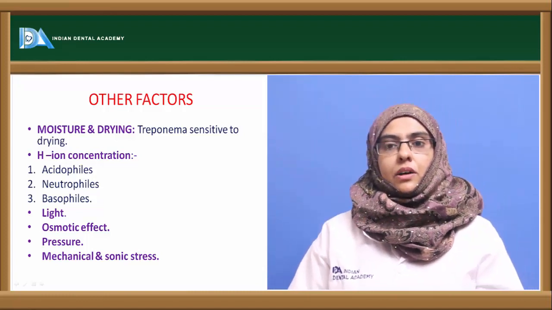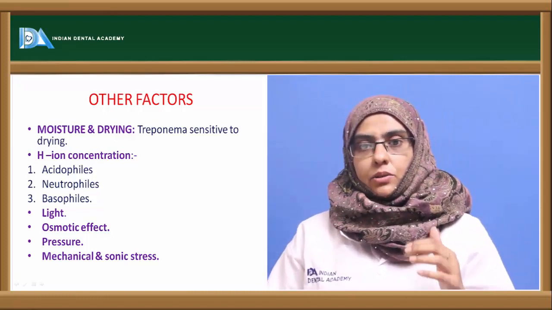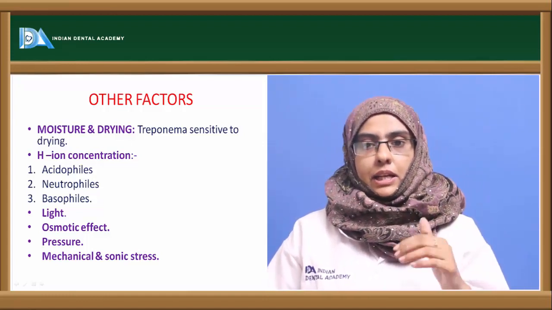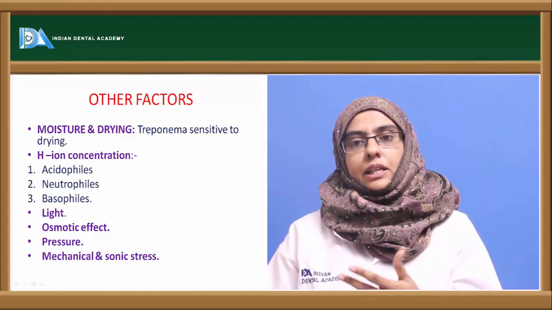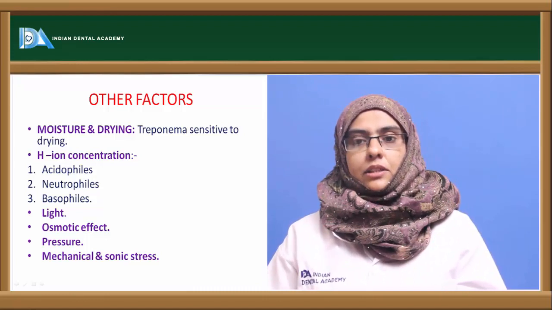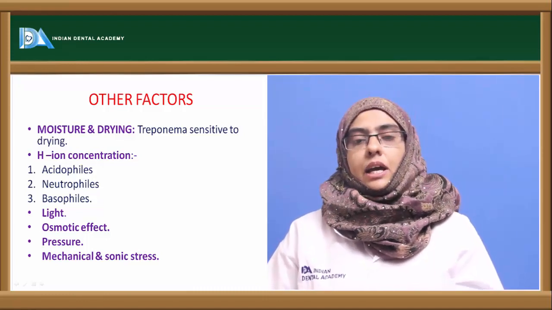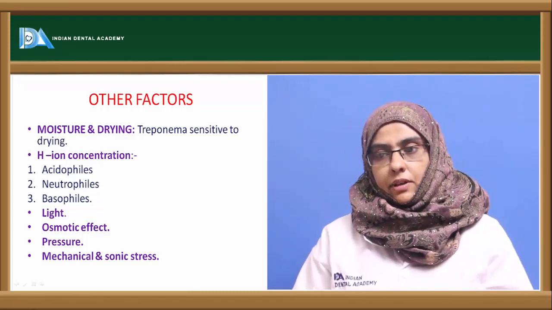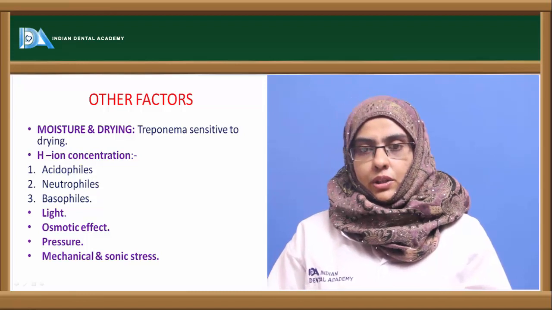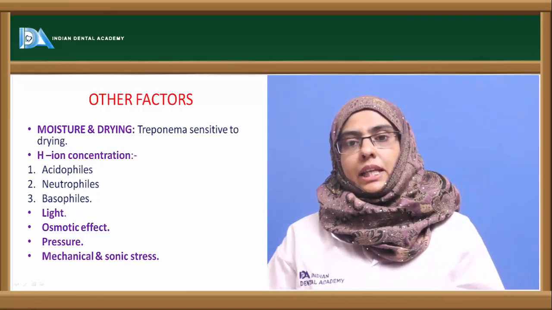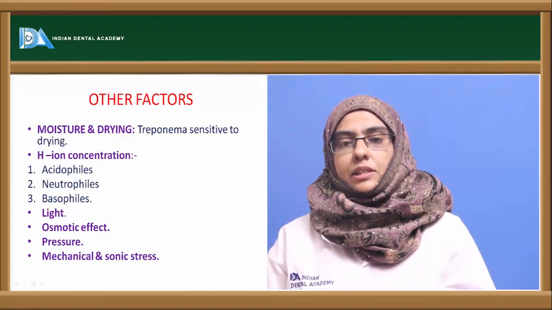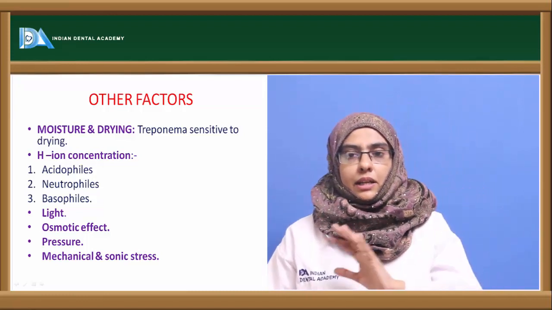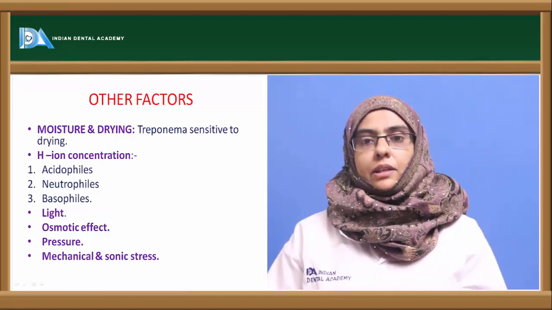Next, coming to pressure, the organisms usually are subjected to a pressure of 1 atmosphere, that is they can survive satisfactorily at that particular pressure. As the pressure goes on increasing, it can rupture the cell wall and kill the microorganism. But there are certain organisms which are called barotolerant that can survive the increased pressure in a particular environment. Ultimately, coming to mechanical and sonic stress, the organisms usually get killed due to sonic stress by rupturing the cell wall of the organism. So these are the basic factors that make up the microorganism and their environment where they usually survive in a particular environment.